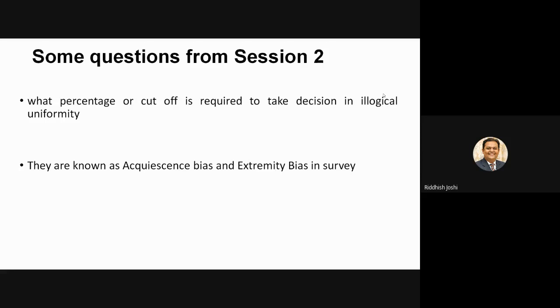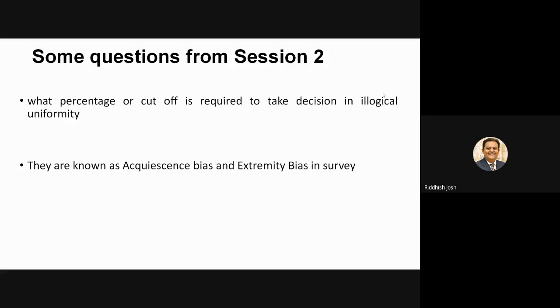Suppose I have 25 Likert scale statements, and I pick up a questionnaire filled up by a respondent who keeps ticking only strongly agree, only on one side of the questionnaire. I will understand it is illogical uniformity. There are also certain ways to deal with it. For that you have to make your respondent read your questionnaire. And how can you make your respondent read your questionnaire? Understand the psychology of the respondent.